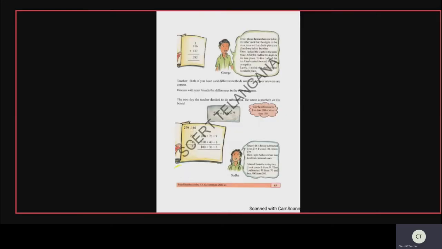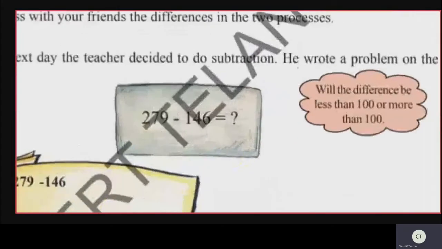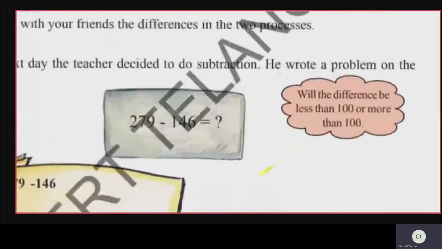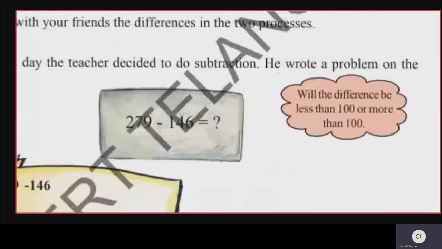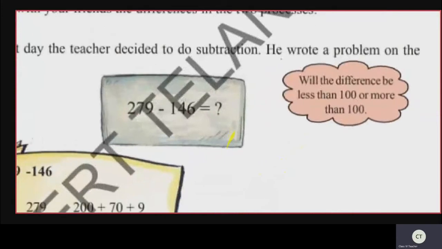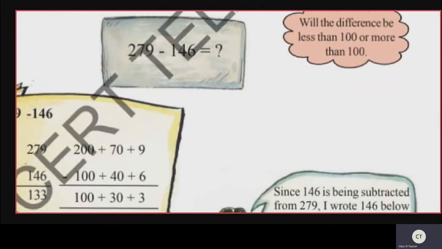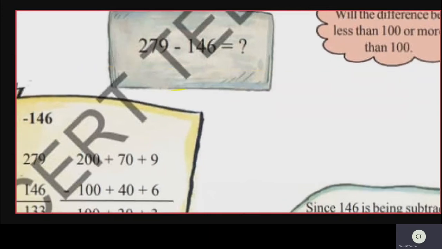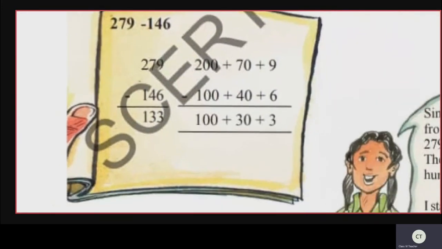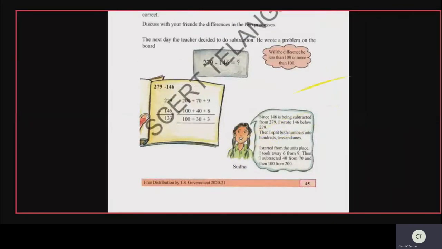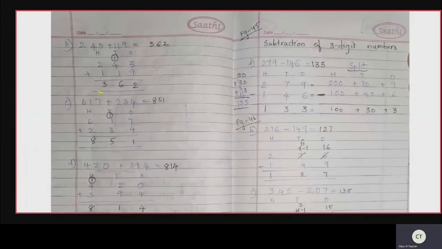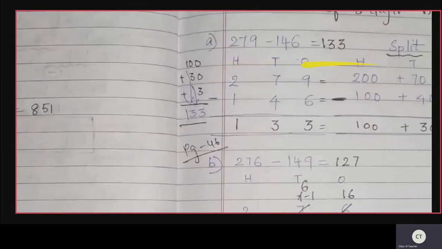Now let us do the subtraction. So what is subtraction? From page number 45, 3-digit subtraction. Let us take the number 279 minus 146. Okay. So now let us write it down in the form of ones, tens, and hundreds, and let us do the subtraction part.